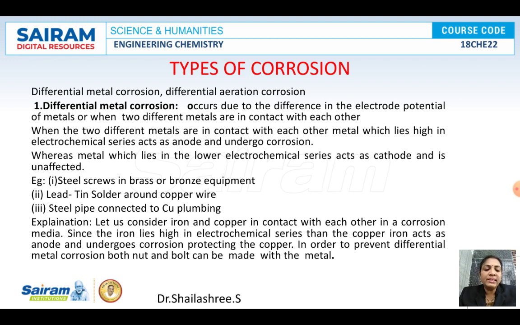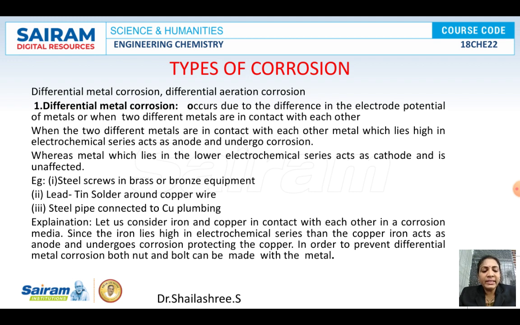At the top, which metals are there? The highly reactive metals like lithium, sodium, magnesium, and then iron, and then hydrogen, and then the electropositive metals. When you take two metals in the electrochemical series, the metal which is higher up in the series will be highly reactive and will act as anode. The one below it in the electrochemical series will always act as a cathode and will be protected.